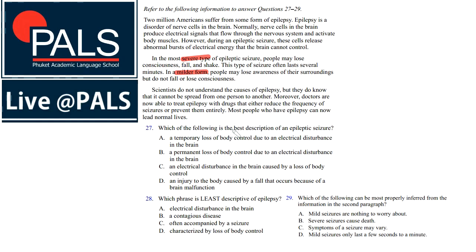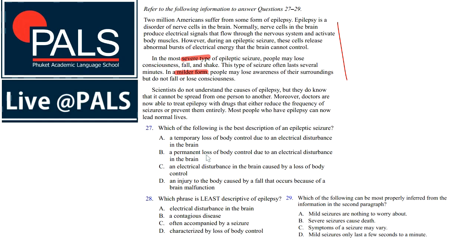So, which of the following is the best description of an epileptic seizure? That probably relates to paragraph 1 or 2. Not prescription, a description. A temporary loss of body control due to an electric disturbance in the brain.